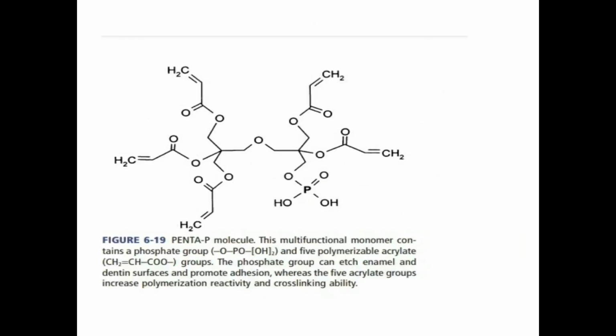Similarly, the pentaP molecule. Here the pentaP molecule is a multifunctional monomer that contains a phosphate group and 5 polymerizable acrylate groups. The phosphate group can etch enamel and dentin surfaces and promote adhesion, whereas the 5 acrylate groups increase polymerization reactivity and cross-linking ability.